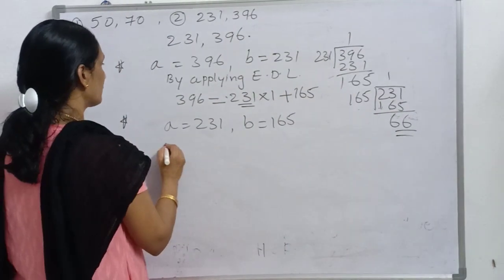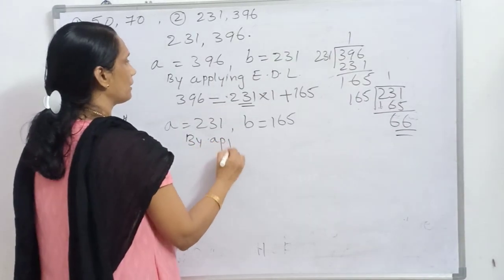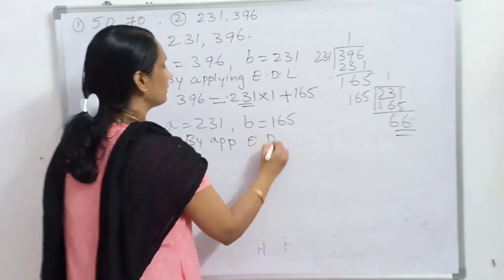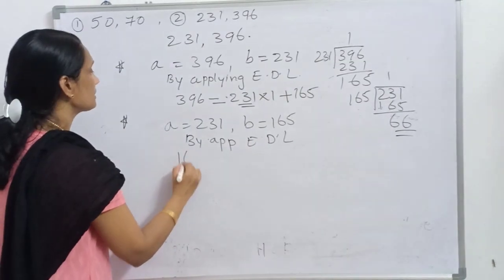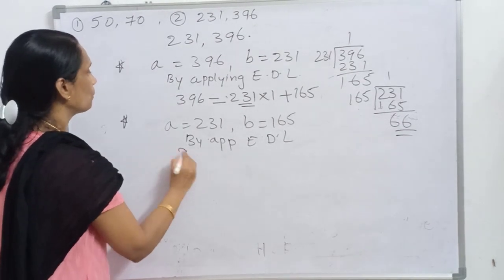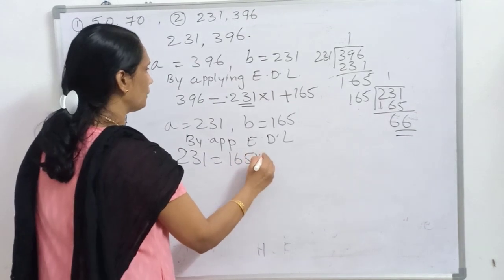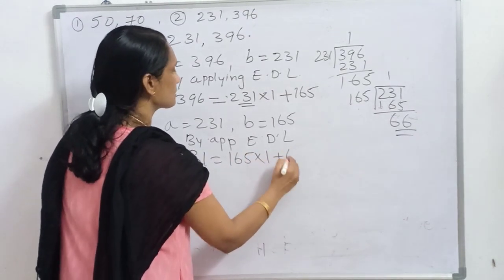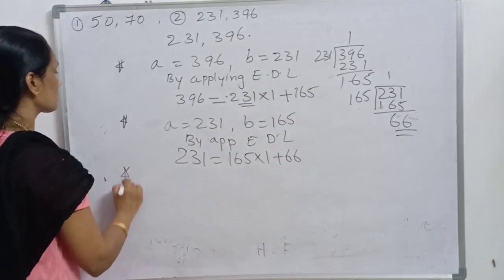So by applying Euclid's division lemma, you get 231 is equal to 165 into 1 plus 66. Here also the remainder is not 0, so go to the next step.